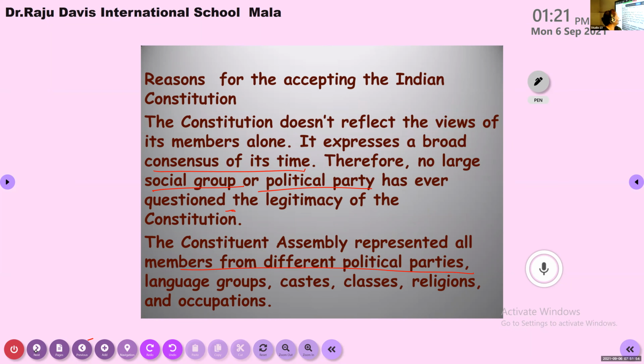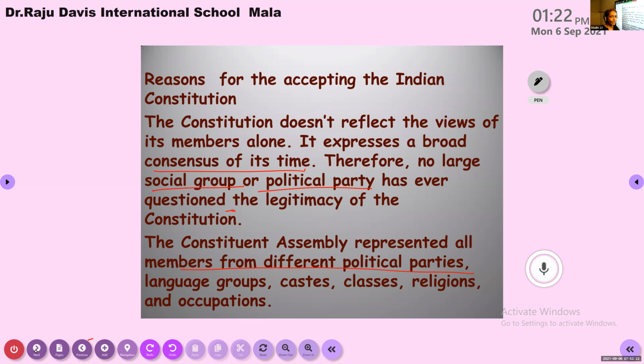Many people were included in the framing of the constitution. It's not that these decisions were taken by only one small group of people. The members in the Constituent Assembly were from different language groups, different castes, different classes, different religions, and different occupations.